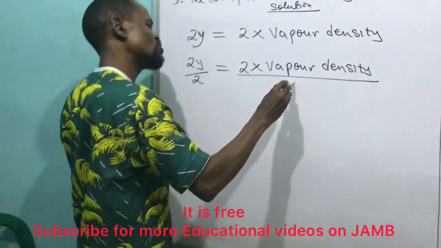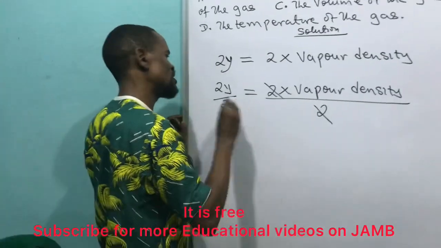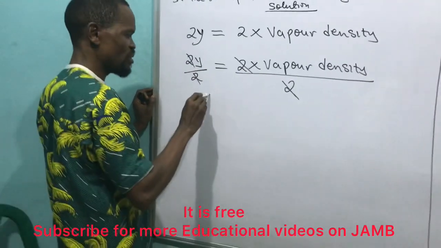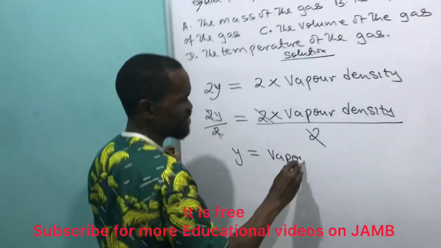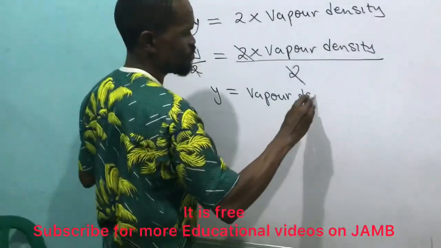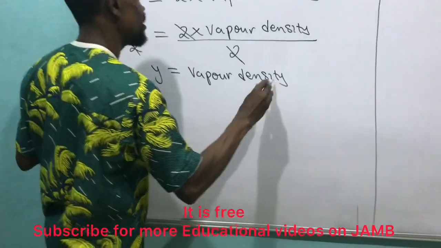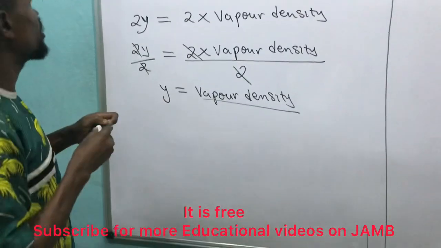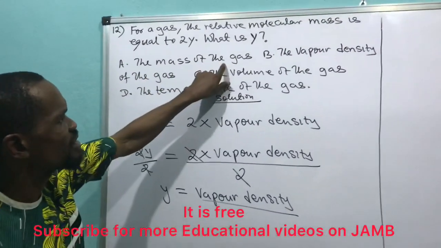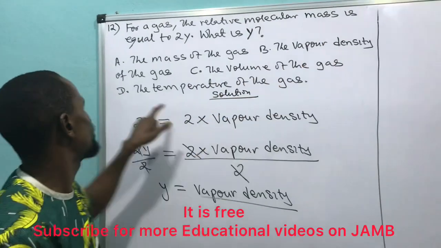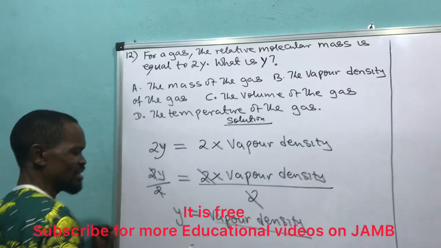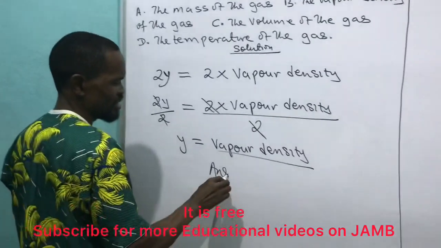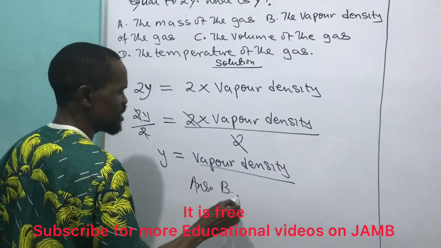Dividing by 2, this cancels this, and this cancels this, which gives me y equals vapor density. That's it. I'll go to my option. Option B is the vapor density of the gas, so option B is my correct answer.